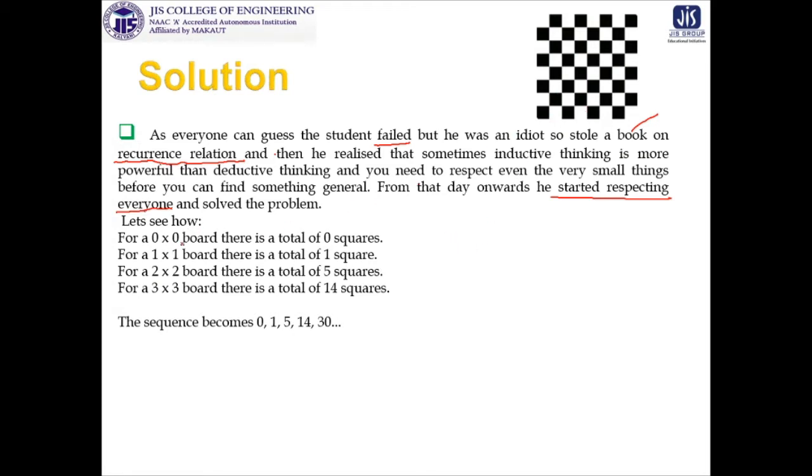If there are no squares, that means it is a 0 cross 0 board, then there is a total of 0 squares because there is no square. And if there is only one square, that is a 1 cross 1 board, it is 1 square. Now if it is something like this, how many squares are you getting? 1, 2, 3, 4, but the whole is itself a square, so there are a total of 5 squares. In this way,